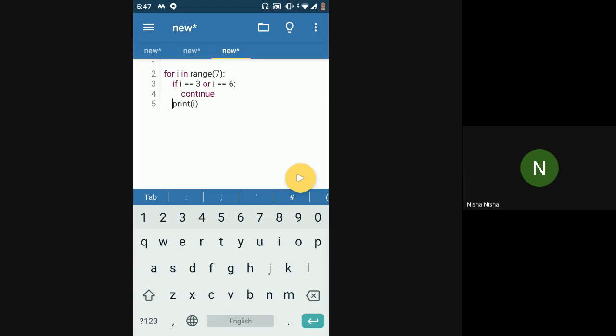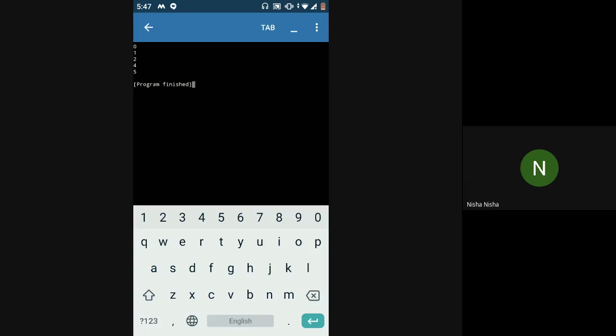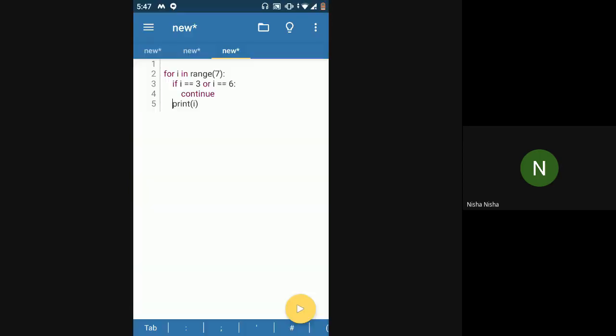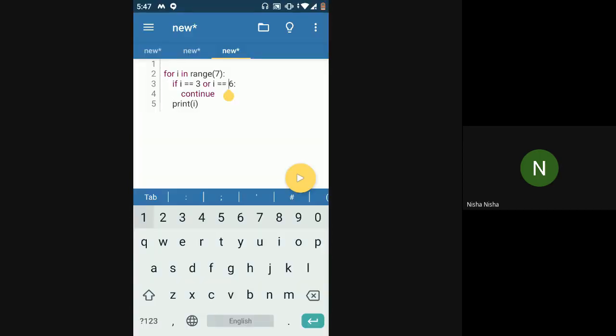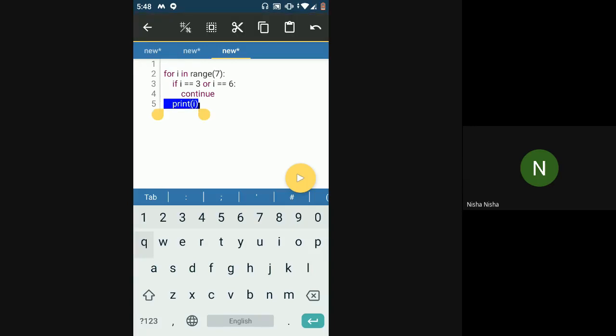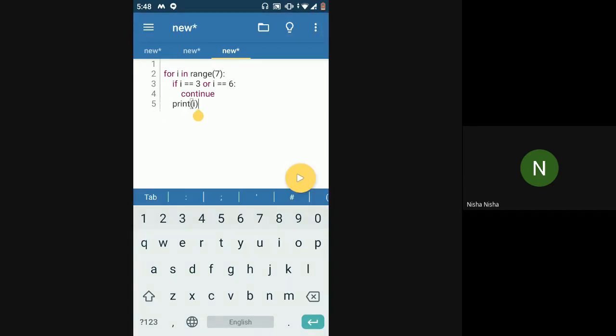So if I check the output, see, 3 and 6 are not displayed here. That is because whenever a number is either 3 or 6, this condition will become true and then continue will be called. After calling continue, the control will go back to the start of the loop, and then the next iteration will run. So the control will not come to print I, and so this statement will not get printed. So this is one way of doing it, or you can do it using AND also. So if I have print 7.